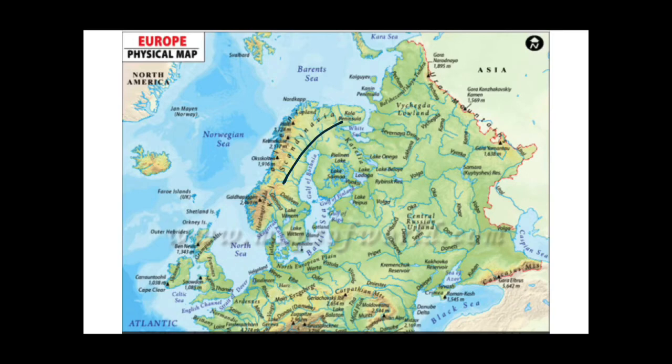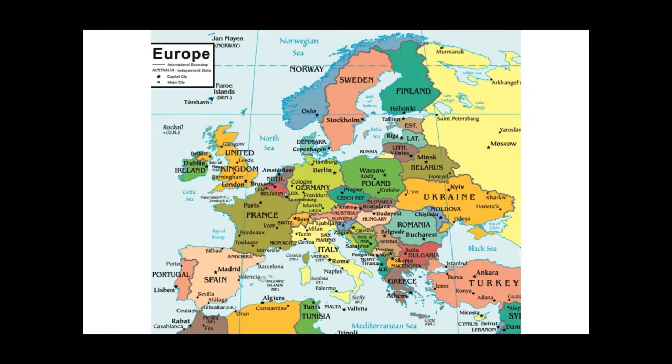As you know, a peninsula is surrounded by water bodies on 3 sides. The Scandinavian Peninsula is surrounded by the Gulf of Bothnia in the east, to the south by the North Sea, and in the west by the Norwegian Sea. This is the Gulf of Bothnia, which lies between 2 countries, Sweden and Finland. You can see that this Gulf of Bothnia is a part of the Baltic Sea. The Baltic Sea lies to the south of the Gulf of Bothnia.